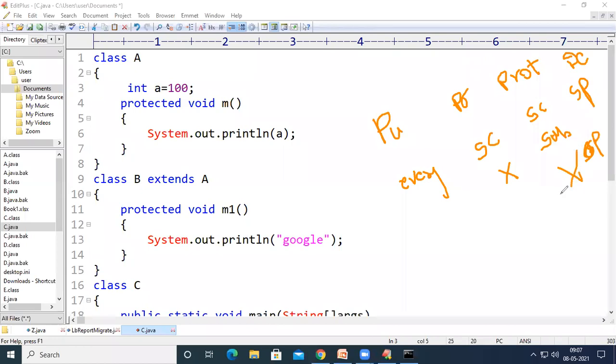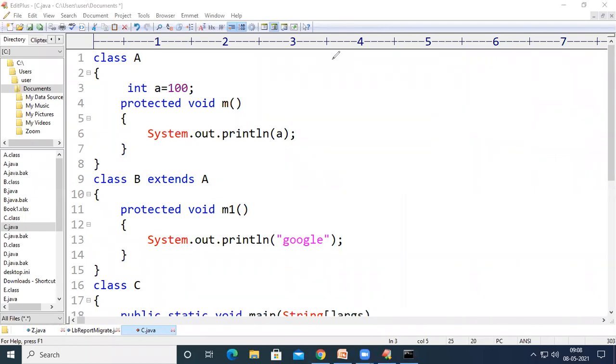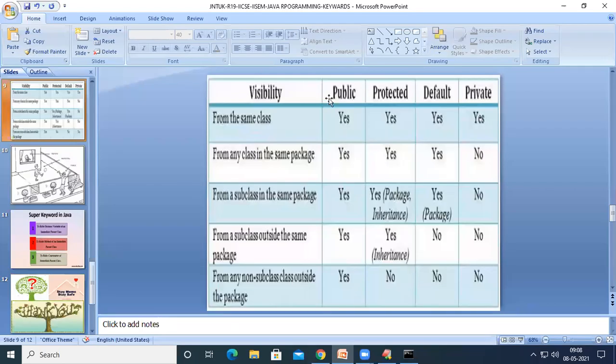Public, it can be accessed everywhere. Private, it cannot be accessed everywhere. It can be accessed only in the class where it was declared. Protected, class and subclass. Default, within the same package. Outside the package, we cannot access anything which was default, right? So this is all about these access specifiers.